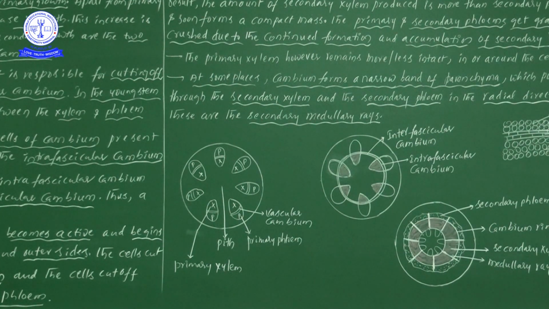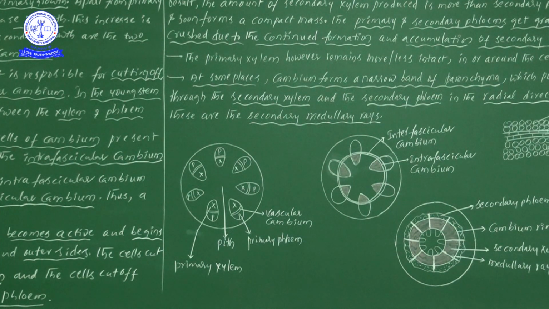Now the next information: what information can we find out now? You see there, the cambium is generally more active, as we have seen in the diagram. Because of this more active nature, it is more active on the inner side than the outer side.